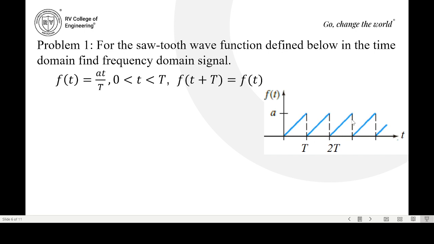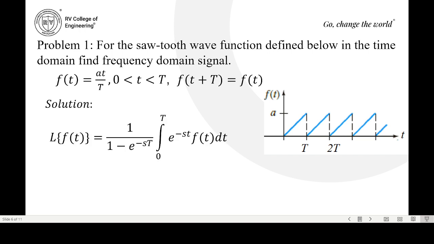And this will repeat. So this we call a sawtooth wave function. It is named based on its resemblance to the teeth of a plain toothed saw. So now how do you find the Laplace transform of this sawtooth wave function? We know that by definition, L of f of t equals 1 by 1 minus e power minus sT, integral 0 to T of e power minus st f of t dt.